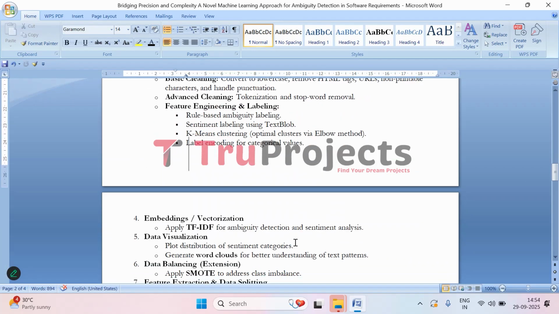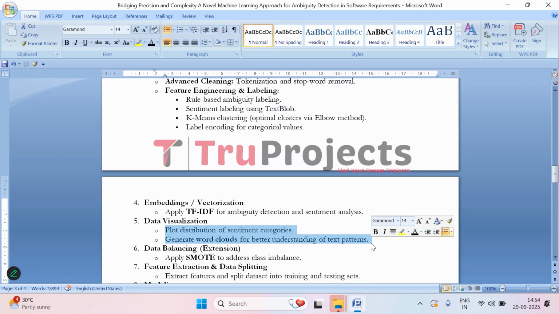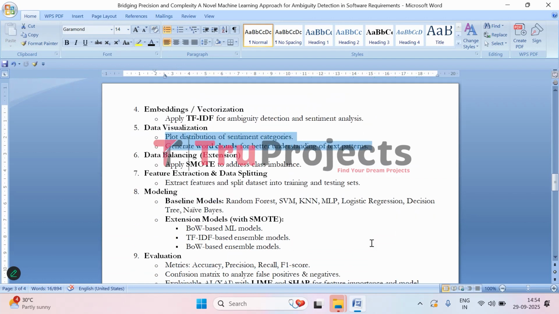Then comes embedding and vectorization. So at this stage, text is converted into numerical form using the TF-IDF vectorization technique, which captures the importance of the words for the ambiguity detection and sentiment analysis. Then comes data visualization. So the distribution of the sentiment categories is plotted to understand trends, and word clouds are generated to visualize the most frequent words and patterns in the text.